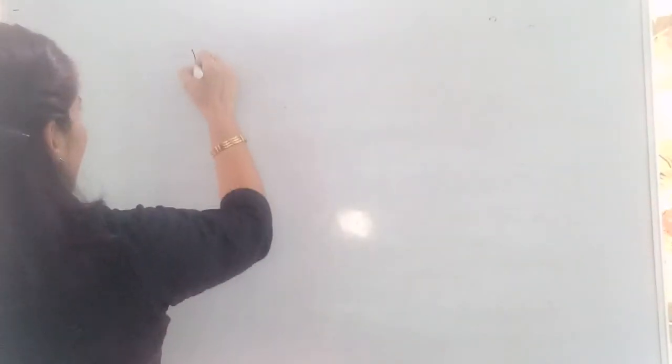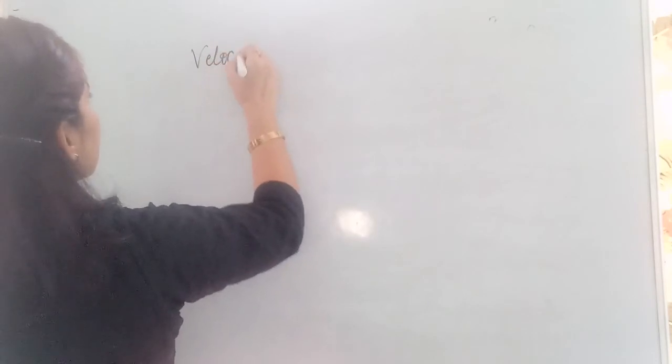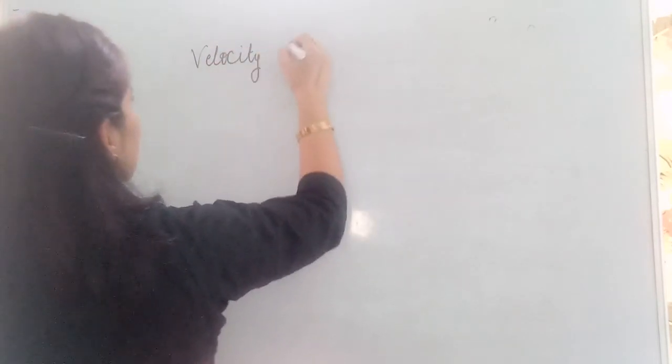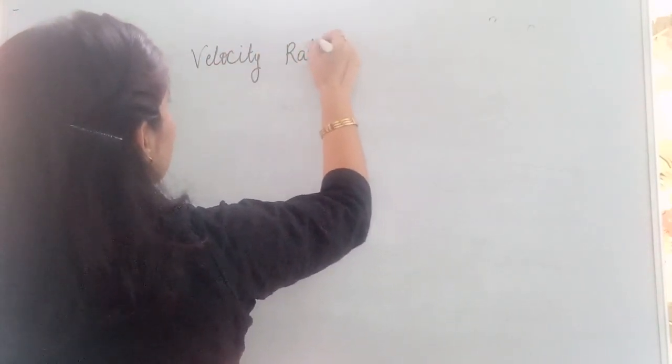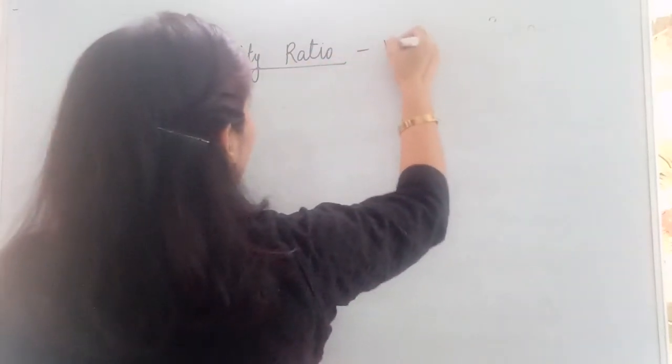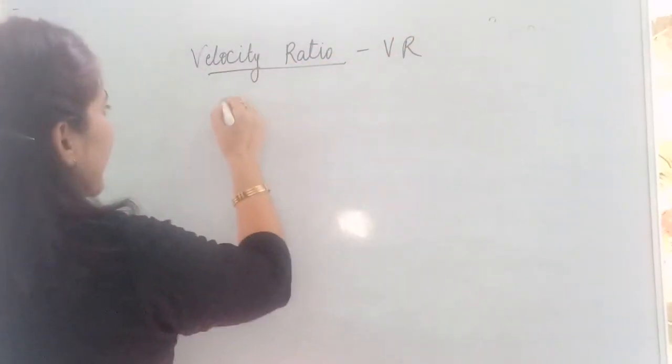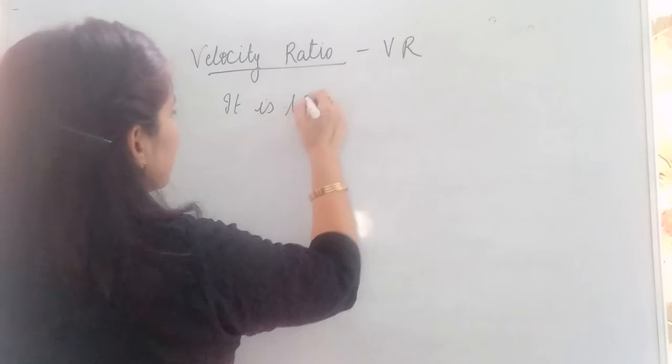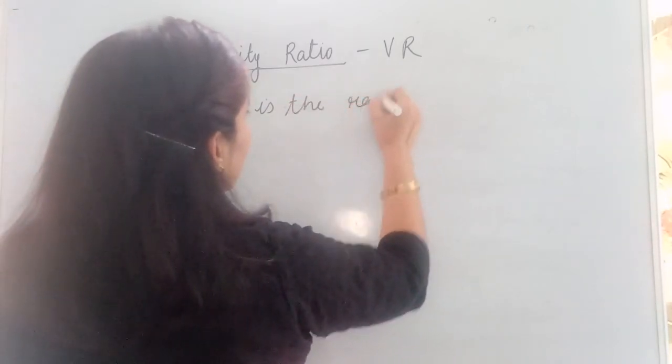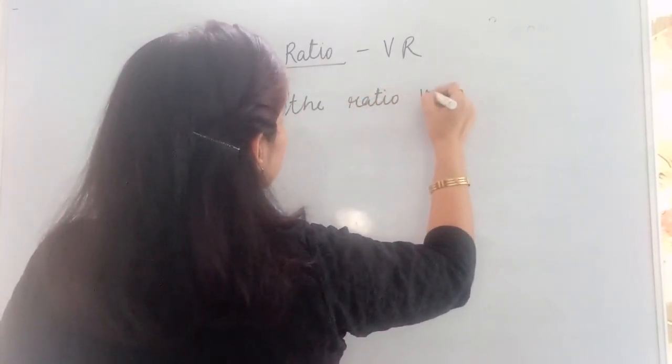As the name is suggesting, ratio of velocities. Velocity ratio. Ratio of velocities. Which velocities? It is denoted by VR.